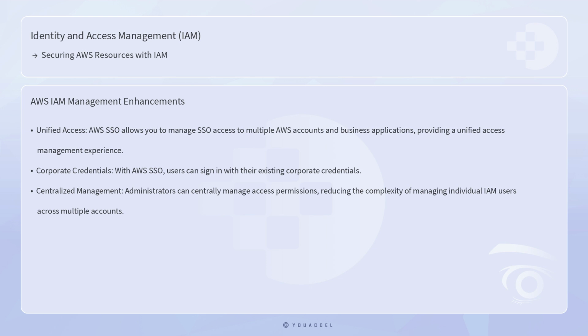AWS also offers features to simplify and enhance IAM management, such as AWS Single Sign-On. AWS SSO allows you to manage SSO access to multiple AWS accounts and business applications, providing a unified access management experience. With AWS SSO, users can sign in with their existing corporate credentials, and administrators can centrally manage access permissions, reducing the complexity of managing individual IAM users across multiple accounts.